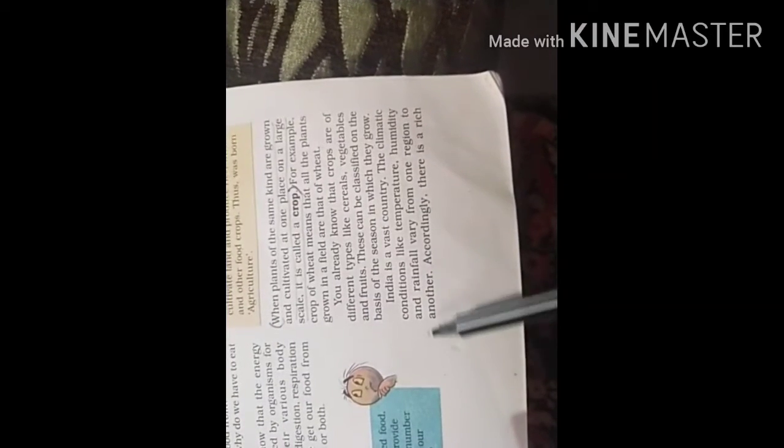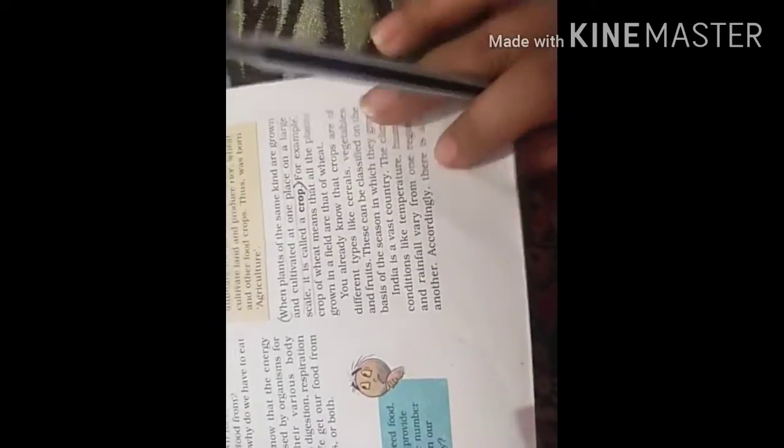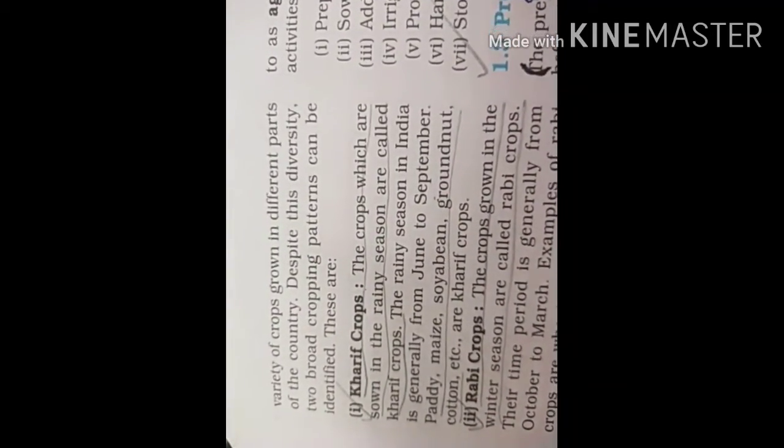Humidity, rainfall, everything varies from one area to another. Accordingly, a rich variety of crops is grown in different parts of the country.